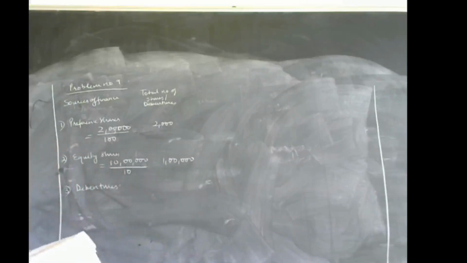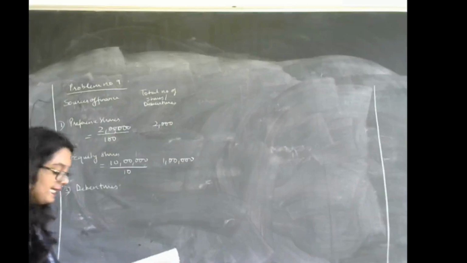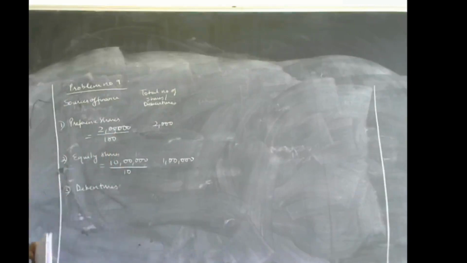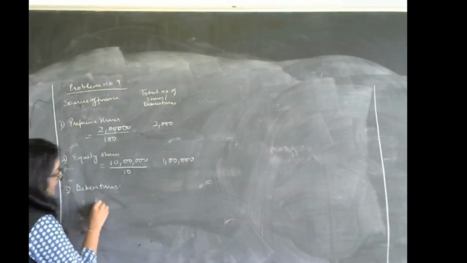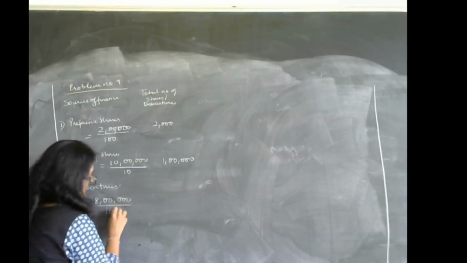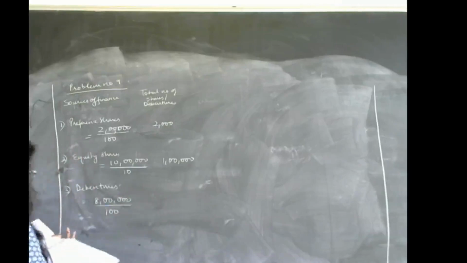Then the next, that is debentures. Debentures, the book value is 8 lakhs and the value per debenture is 100. So 8 lakh divided by 100 comes up to 8000.